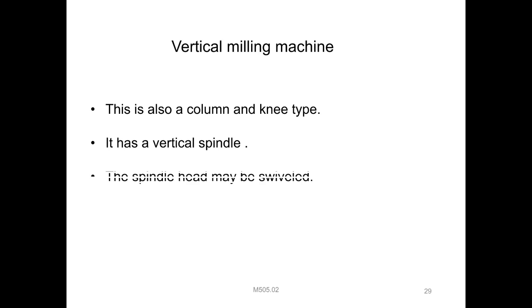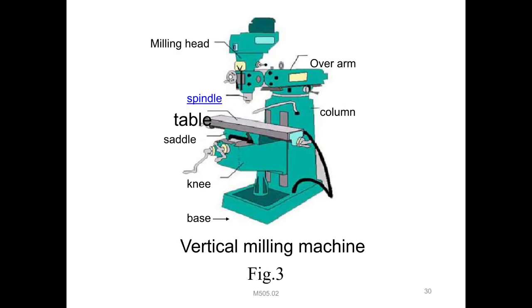Very useful in production operations. Generally in vertical milling, this is the vertical milling machine you can observe. The first one is the base, the second is the knee, next is the table, right? The saddle is above the table, and next the milling head spindle is provided. The overarm supports the cutting tool or heads. The column is the entire support for all of this, right? The table is moved in three directions: longitudinal, cross and vertical. So this is the operation.